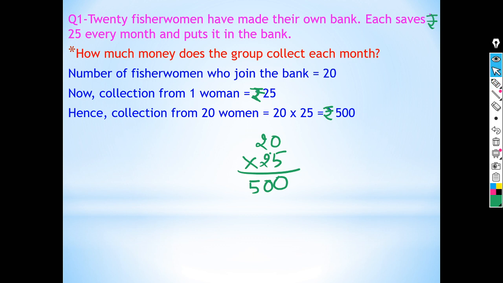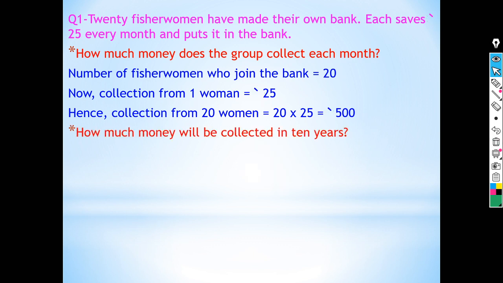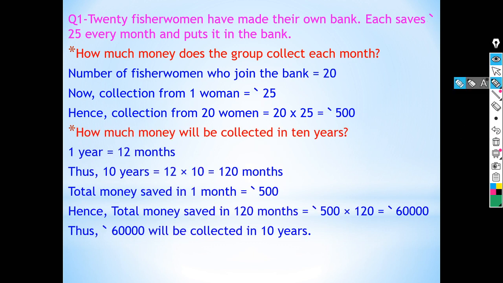Now, come to the next question. How much money will be collected in 10 years? So children, we know 1 year is equal to 12 months. Thus, 10 years is equal to 12 multiplied by 10, which is 120 months. Total money saved in 1 month we calculated earlier, that is rupees 500.